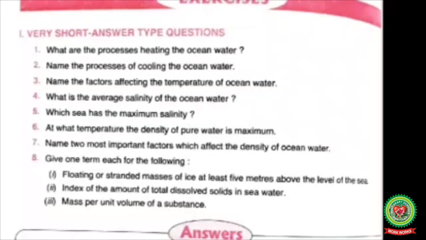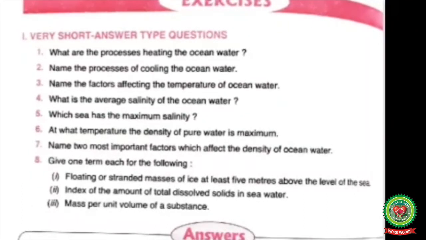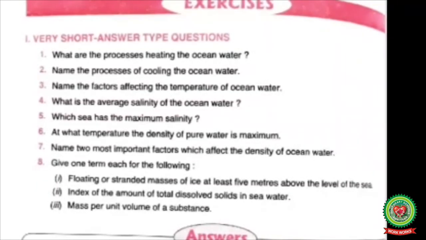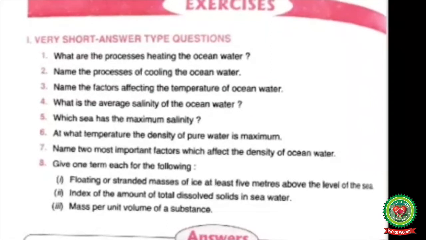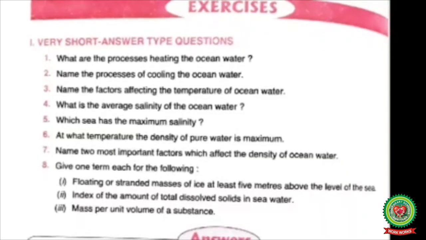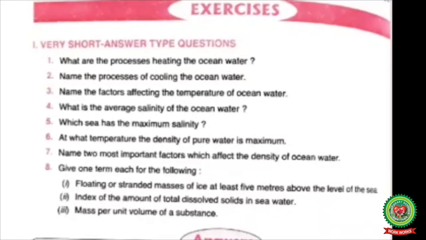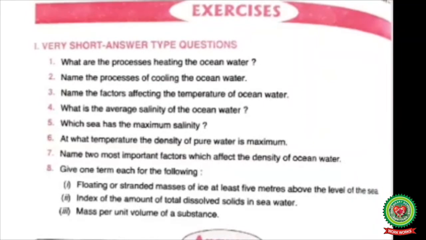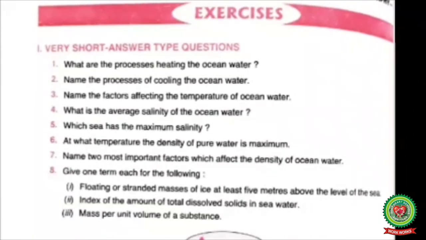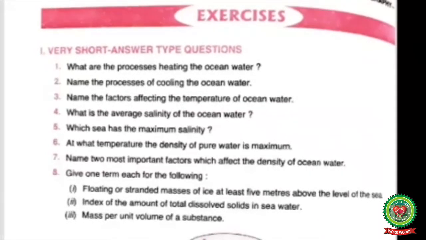With this, we complete today's topic. Your homework is to go through the exercises on page number 350 and page number 351. First exercise, first question: what are the processes of heating of the ocean water? Question number 2, name the processes of cooling of the ocean water. Question number 3, name the factors affecting the temperature of the ocean water. Question number 8, give one term for each of the following. Number 1, floating or stranded masses of ice at least 5 meters above the level of the sea.